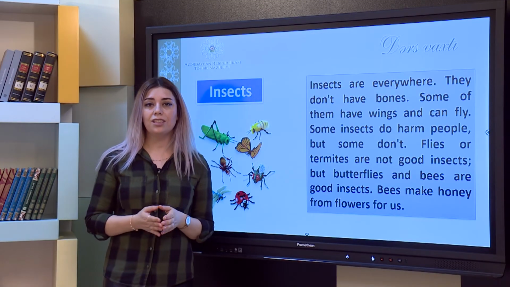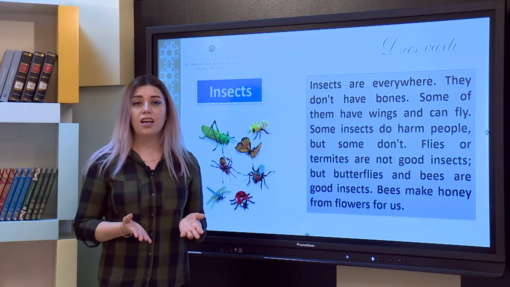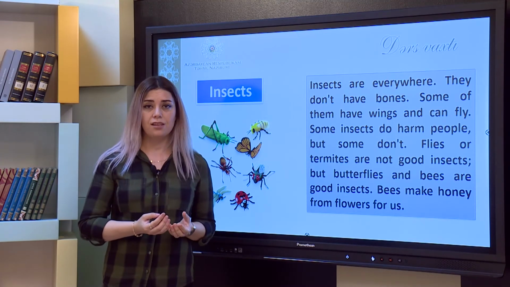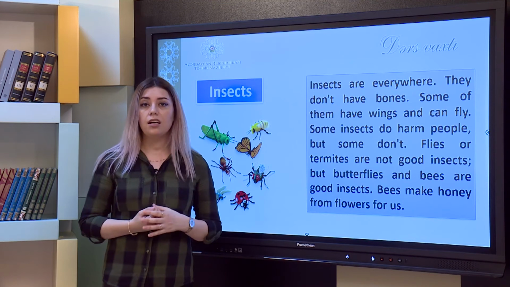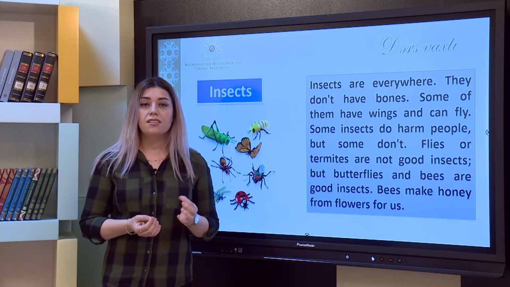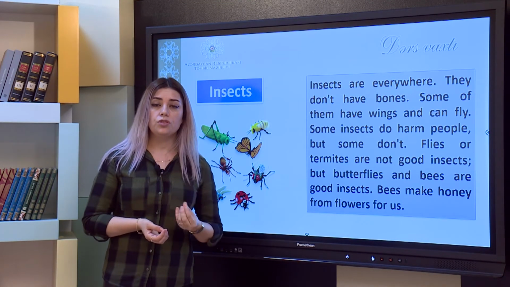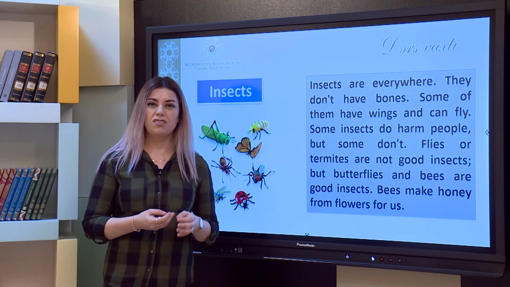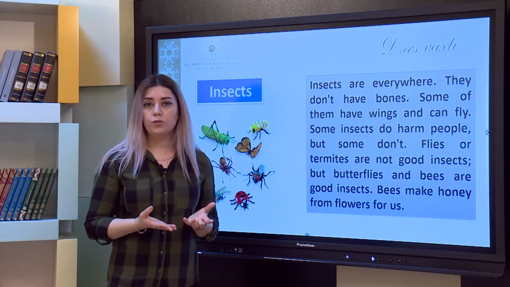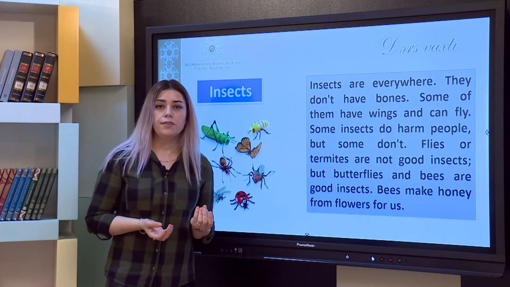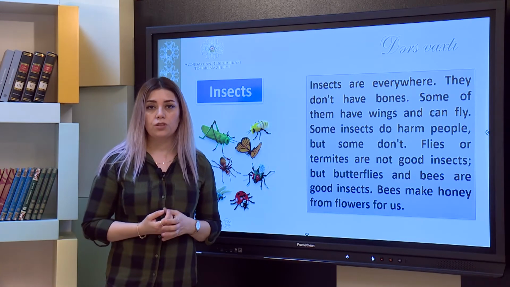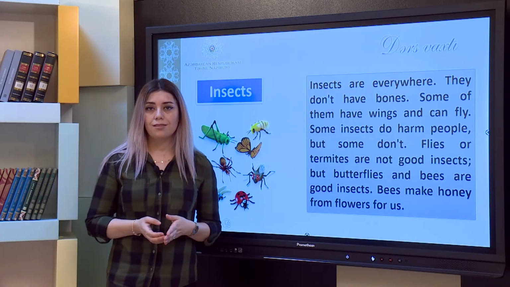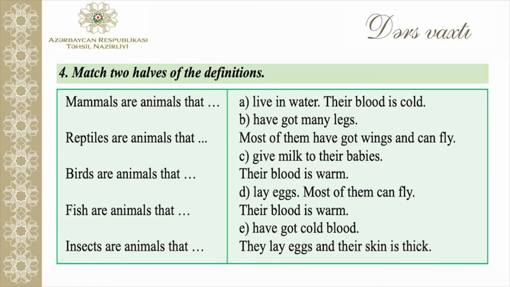I would say that all the insects are good insects because they have a purpose on this earth. They all have some good duties. Even if, for example, the fly is bad for us, they can sting us, they have a good responsibility in the world, like eating the remains of spoiled food. If there weren't flies on Earth, life would be much more difficult. So all the creatures on Earth have their own purpose. After this, we are going to learn about fish, etc.